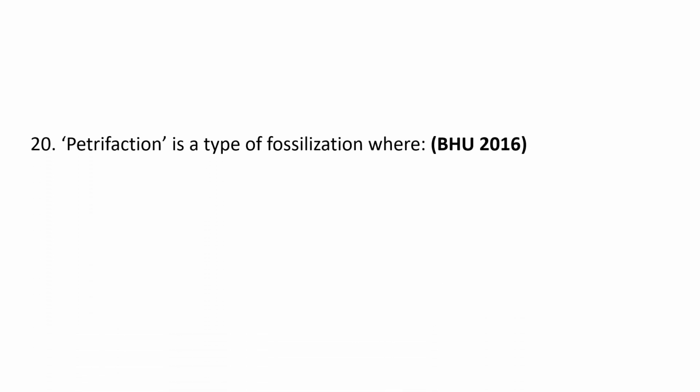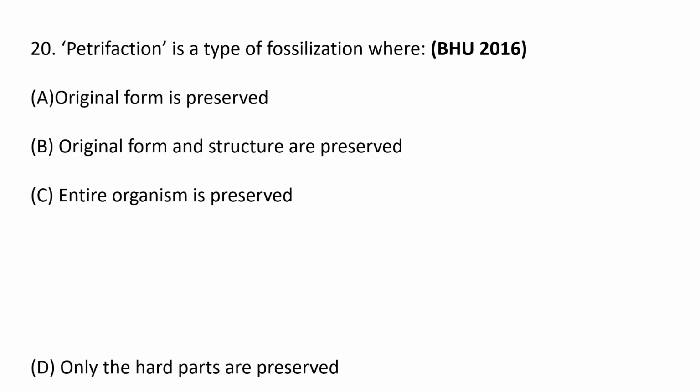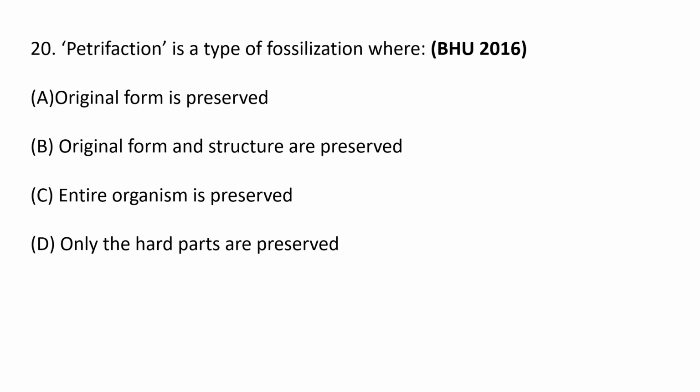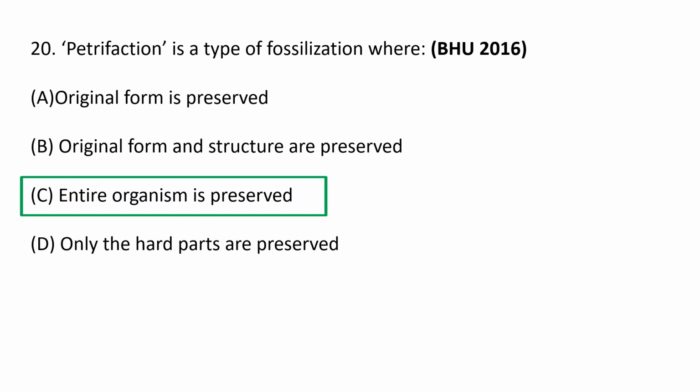Next question. Petrifaction is a type of fossilization where A. Original form is preserved, B. Original form and structure are preserved, C. Entire organism is preserved, and D. Only the hard parts are preserved. So petrifaction is a type of fossilization where the entire organism is preserved. A fossil is the evidence of pre-existing life which has been preserved. Five of the most common fossil types are molds, casts, impressions, compressions, unaltered material, and petrifactions.